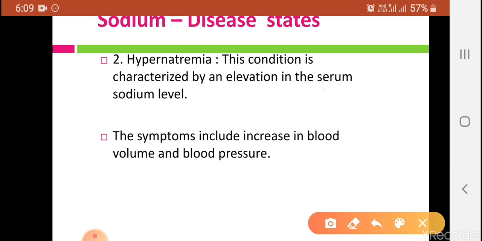When sodium is in excess in the blood, the volume of blood or ECF increases, cardiac output increases, and blood pressure also increases.